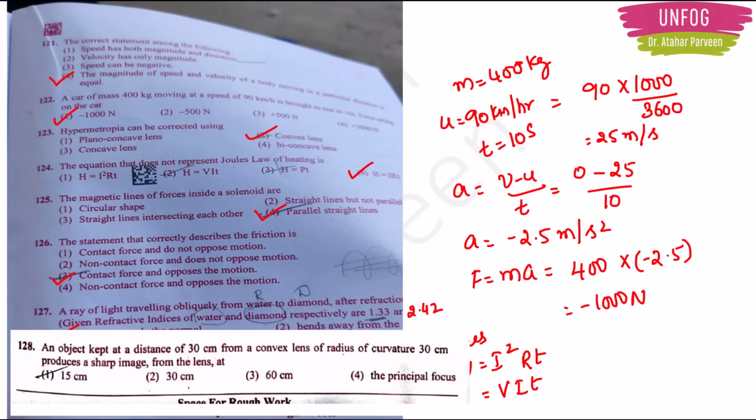Next question. An object at a distance of 30 centimeter from a convex lens of radius of curvature 30 centimeter produces a sharp image from the lens at.